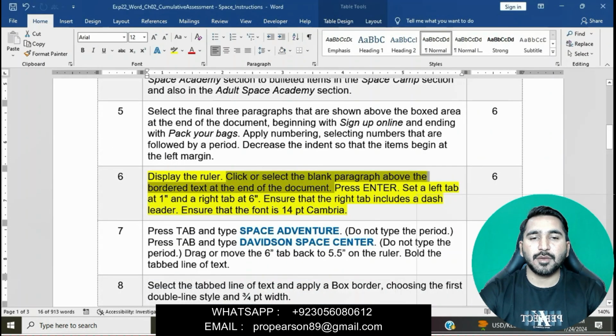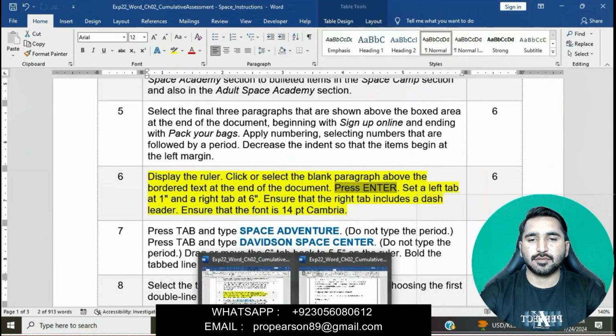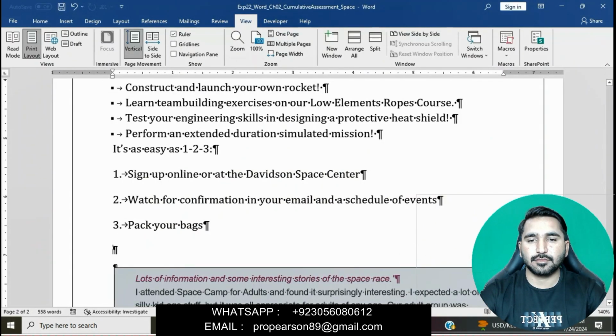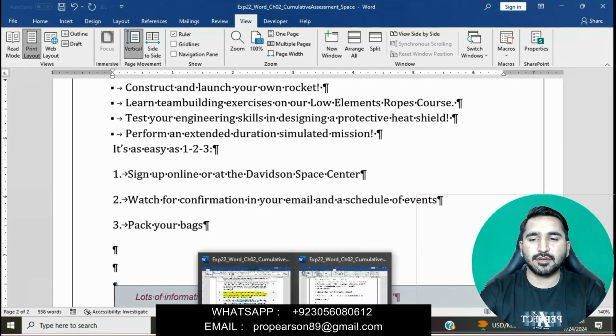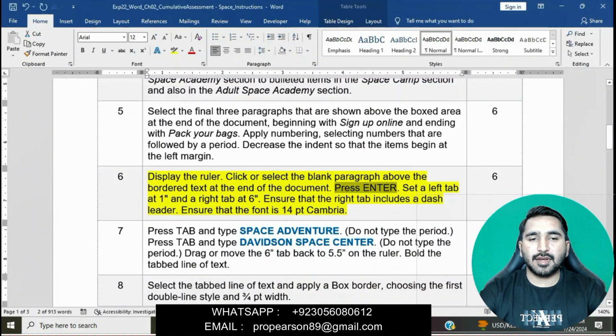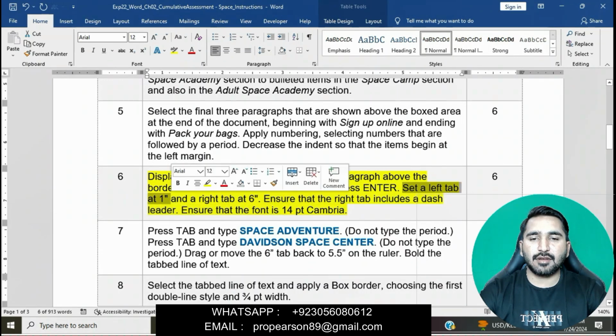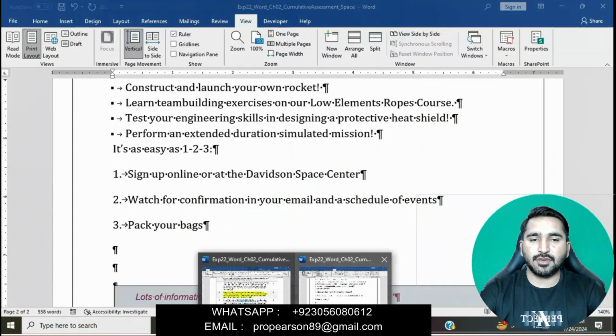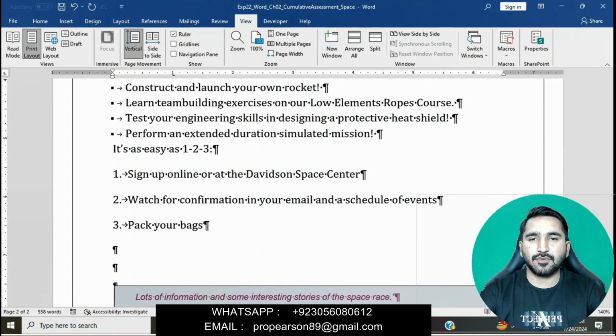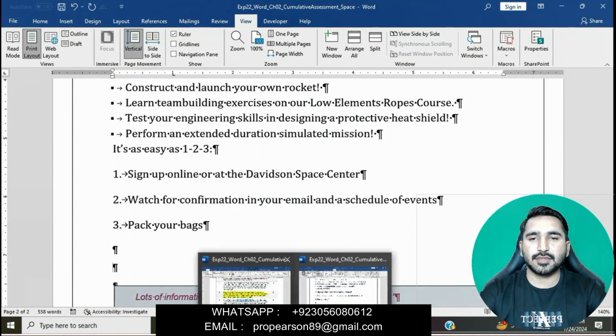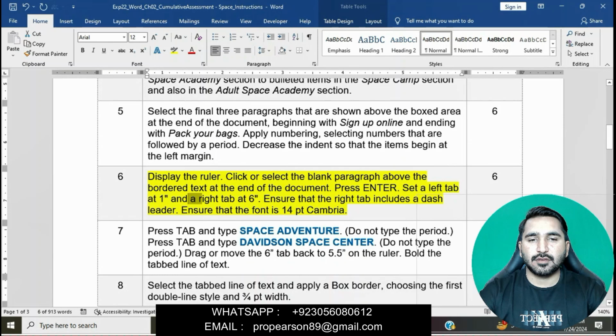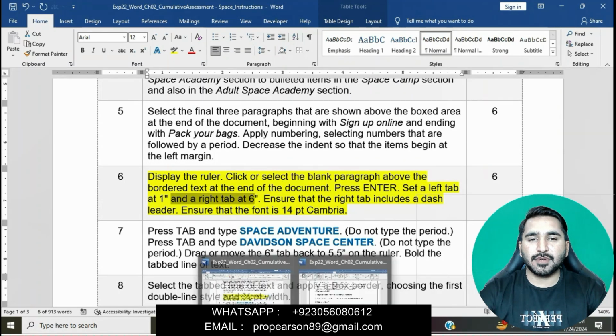Okay, now press Enter. Then set a left tab at 1 inch and a right tab at 6 inches.